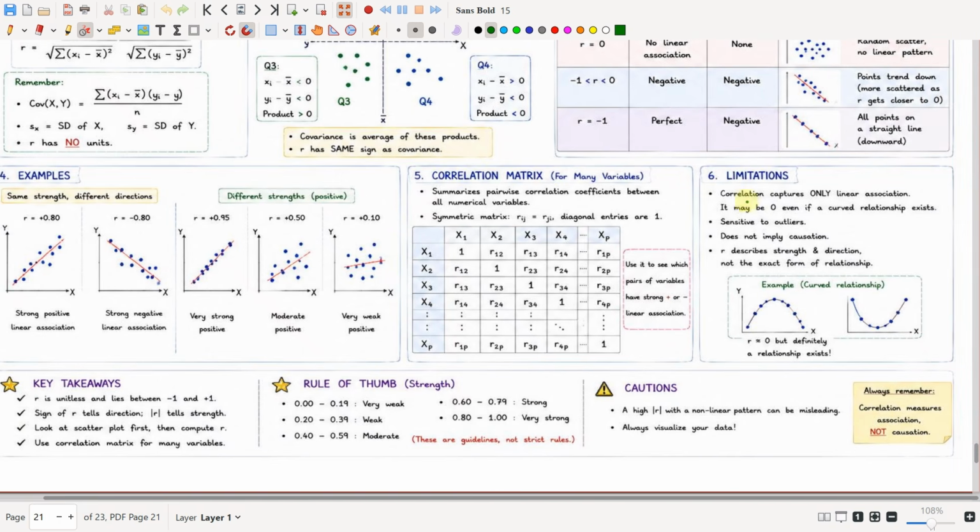The limitations are that correlation captures only linear association. It may be 0 even if a curved relationship exists. It is sensitive to outliers, and it does not imply causation.